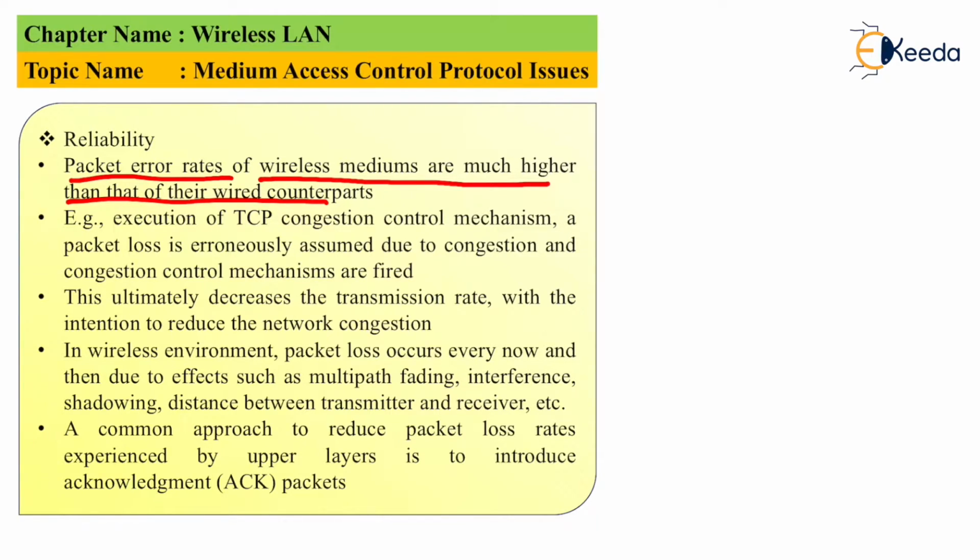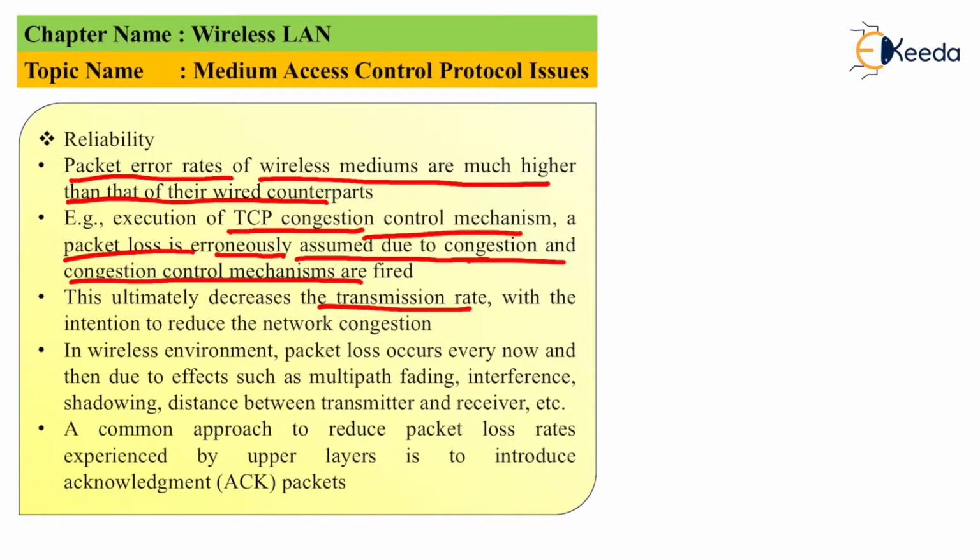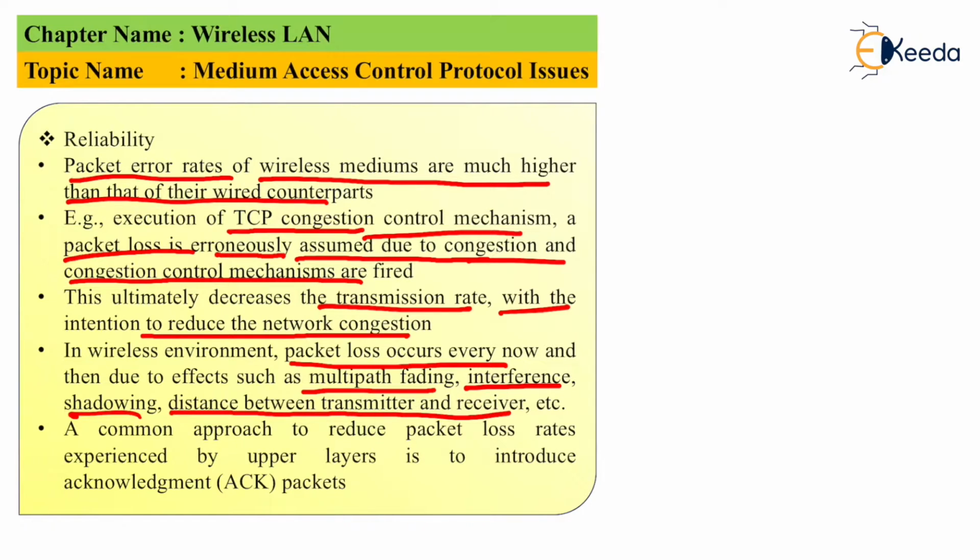For example, consider the TCP congestion control mechanism, in which a packet loss is assumed to be because of congestion. This will ultimately decrease the transmission rate, and along with that it reduces the network congestion. But in a wireless network, packet loss occurs at every moment, and it occurs because of various factors like multipath fading, interference, shadowing, and the distance between the transmitter and receiver.